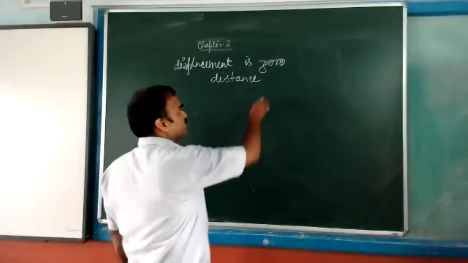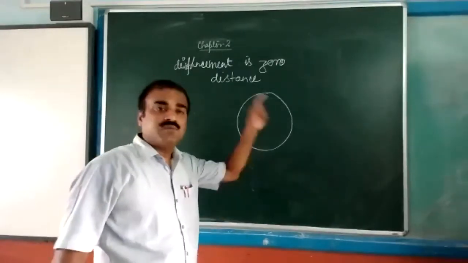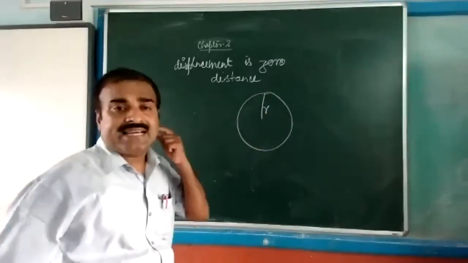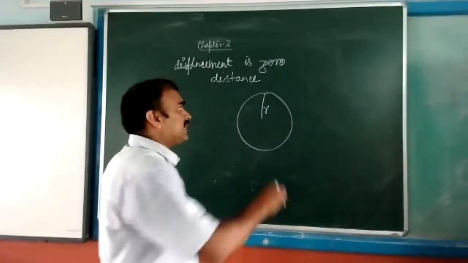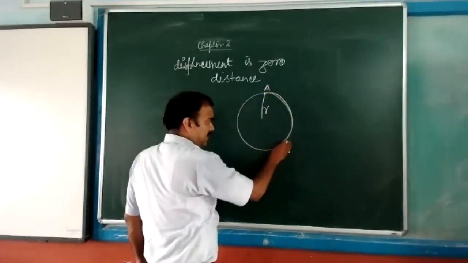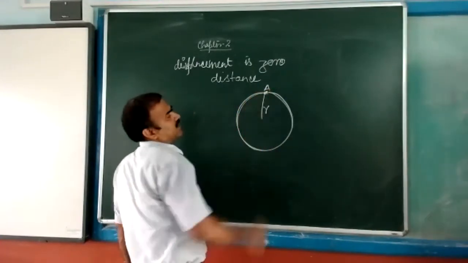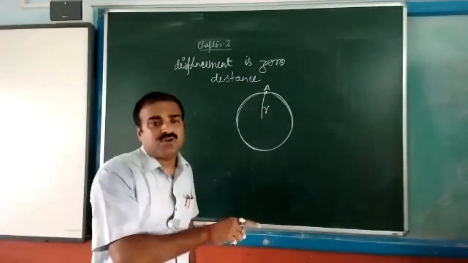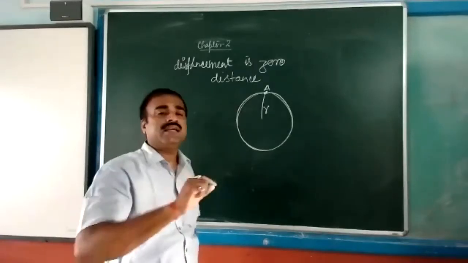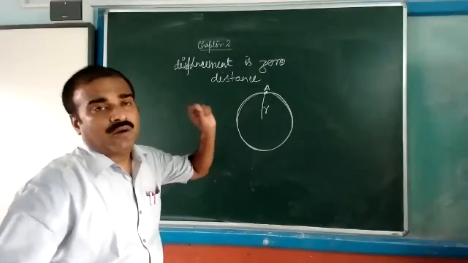If any object is moving on a circular path having some radius, just see, it is going to start from here and again reach here. That means after one rotation it is reaching the same point from which the object started.